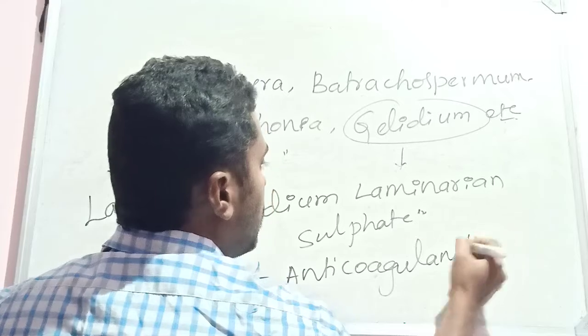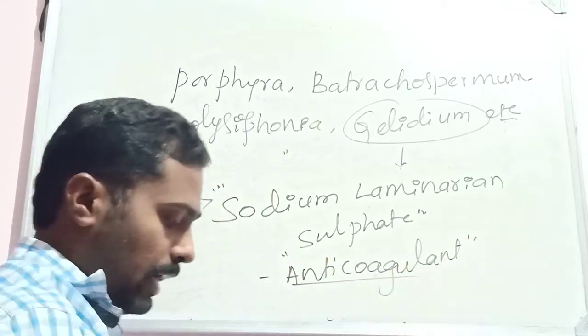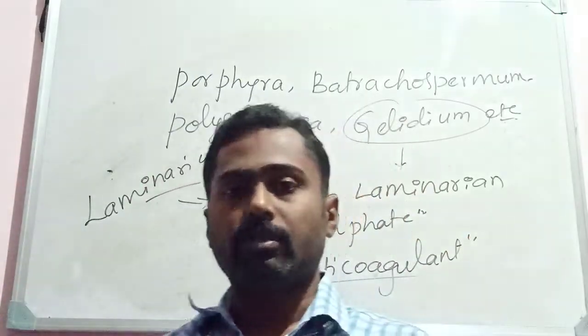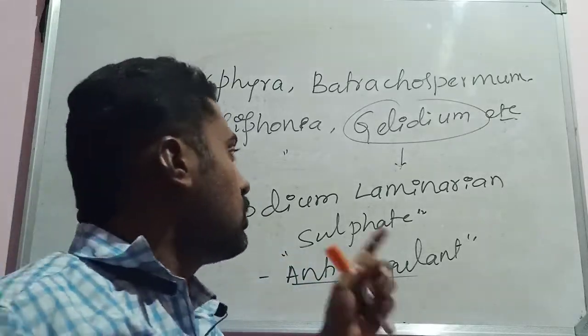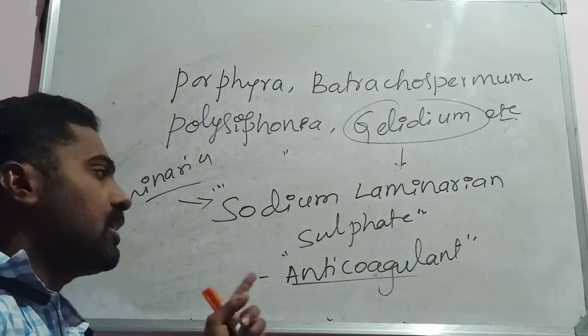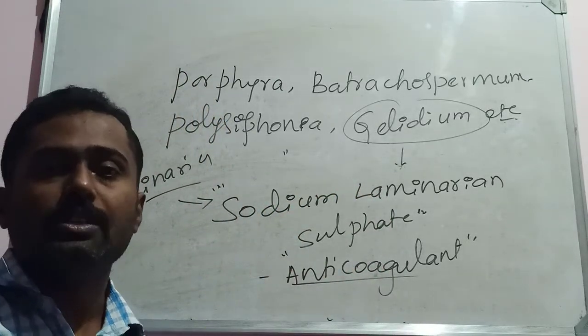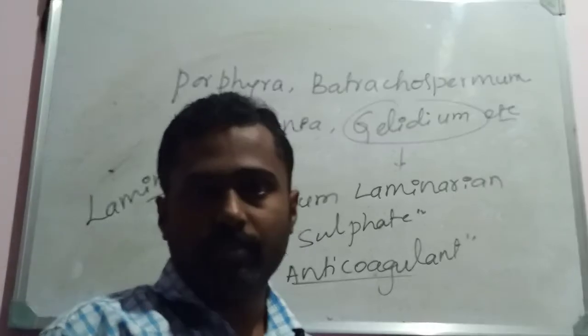Anticoagulant. It means it can prevent blood clotting. Okay. Coagulation, that is nothing but the clotting of the blood. So the sodium laminarian sulfate can act as an anticoagulant, and it can be used as a medicine. It prevents blood clotting. Okay.